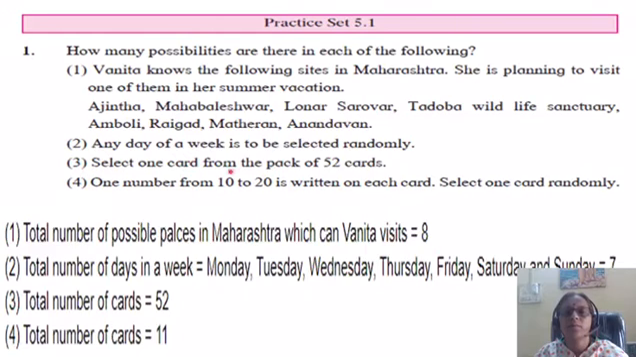Select one card from the pack of 52 cards. So total cards 52. What are the possibilities? 52 possibilities. One number from 10 to 20 is written on each card. Select one card randomly. So 10 to 20 means total number of cards 11. So what are the possibilities? Total number of cards are 11 over here.